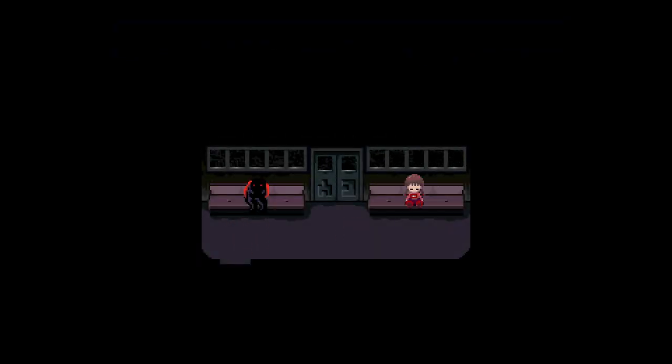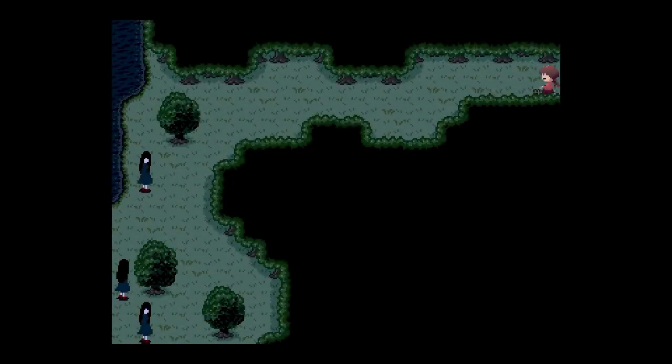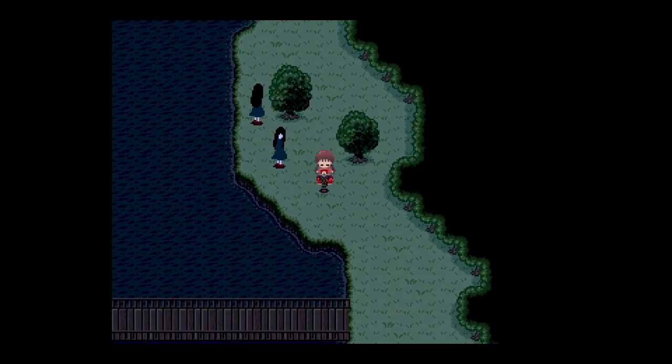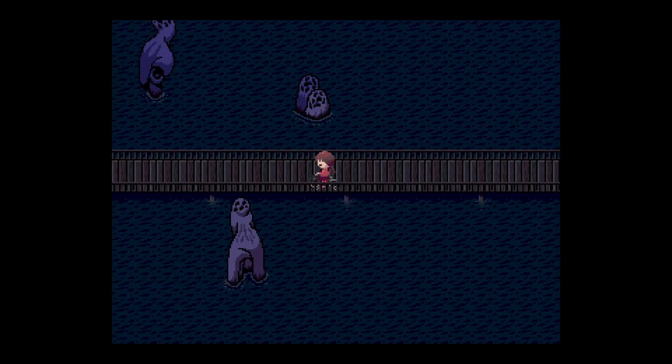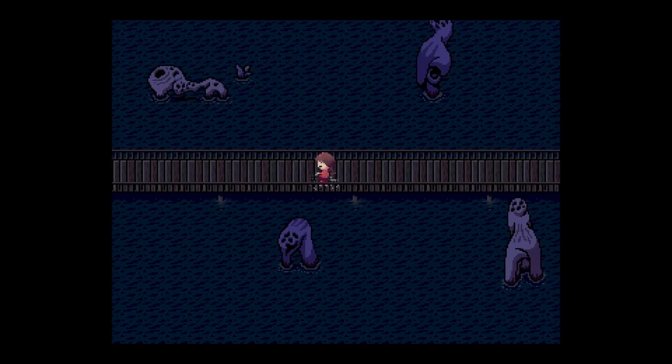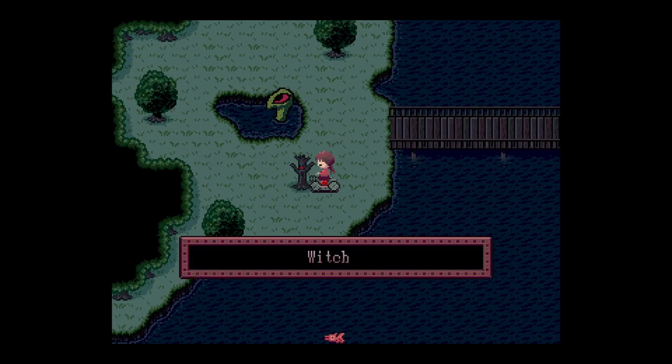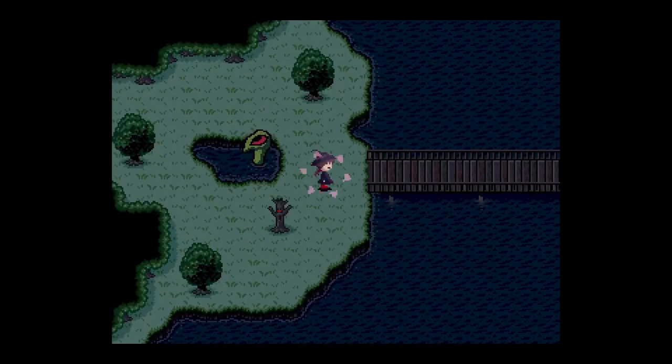Here we are. By interacting with this train car and by traveling in it, we end up on the Witch's Island world, which contains the witch effect. This effect transforms Madotsuki into a witch, allowing her to levitate.